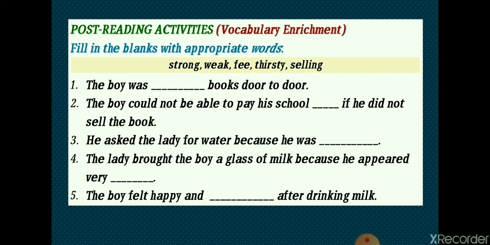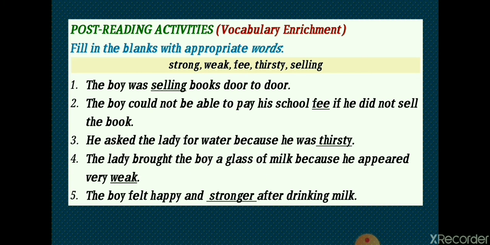And the last sentence, the boy felt happy and dash after drinking milk. Only one word is left. The boy felt happy and strong after drinking milk. So let us check our answers. Very nice. We have done it well.